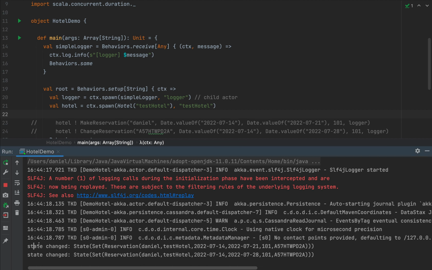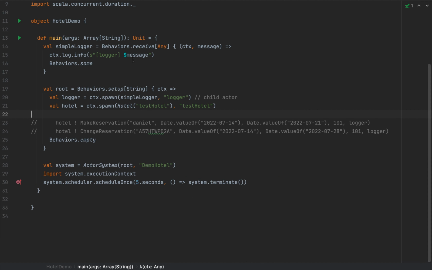Right, so we have state changed. The first one is the reservation between the 14th of July and the 21st. Then we have a state changed from the 14th to the 28th. And this is great because it maintains the same confirmation number. Notice that the actor replays all the events to restore its old state.